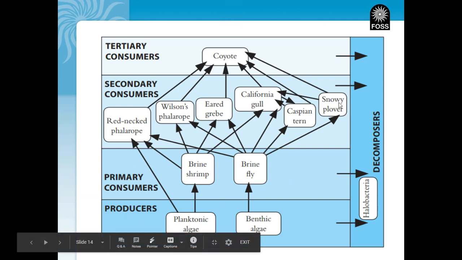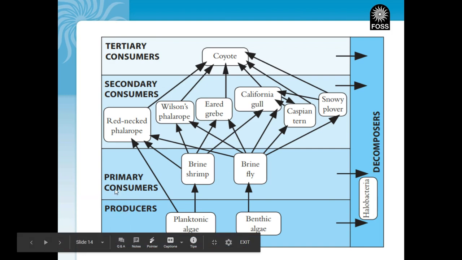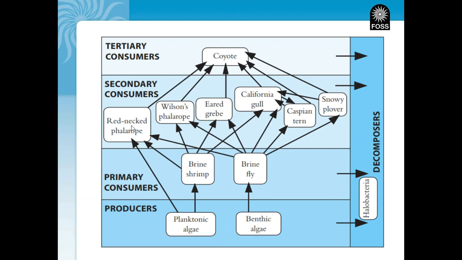So remember, we're going to go back and use Mono Lake, showing all the feeding relationships and who eats what. Remember, we worked on trophic level pyramids, where you organize each critter based on where it gets its food. Producers make their food, primary consumers obviously eat the producers, and so on. Now, you might be asking, why does it matter what level you're at? That's what we had started to look at. I want to clarify today.